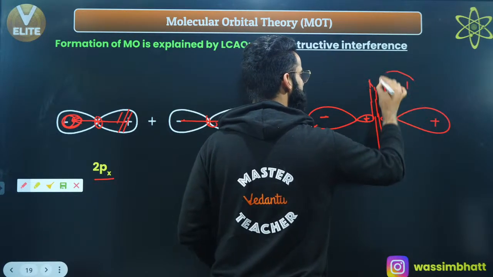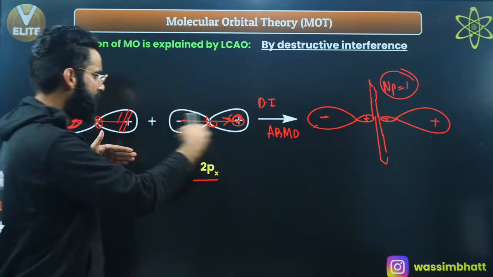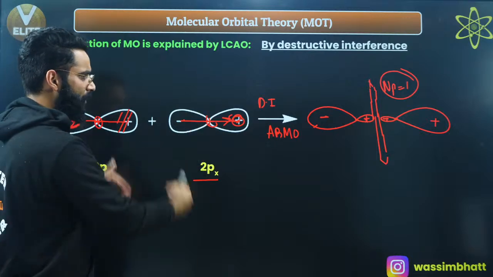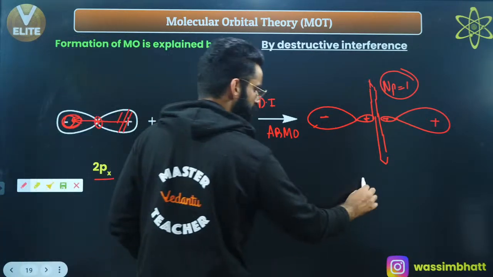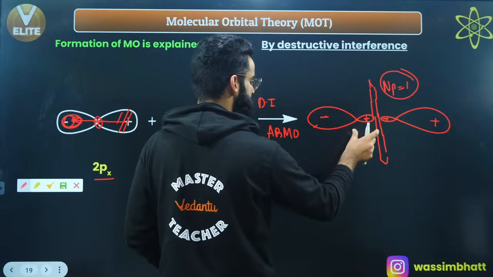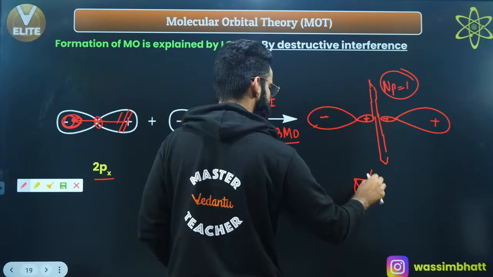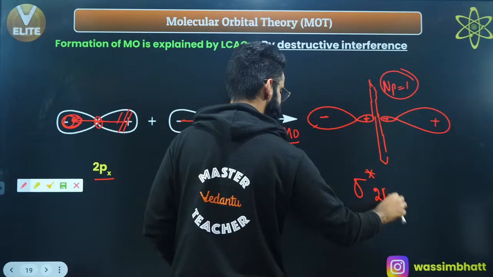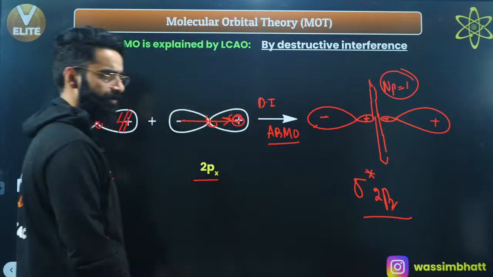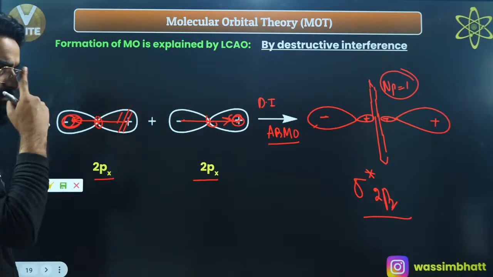And if I ask you, is this axial overlapping or parallel overlapping? This is axial, head-on overlapping. Head-on overlapping leads to the formation of sigma bond. So the molecular orbital which I got over here, this is first of all anti-bonding molecular orbital. And how do I represent it? It's going to be sigma star 2px. This is sigma star 2px, right? I'm sure it's clear to everyone. Yeah?